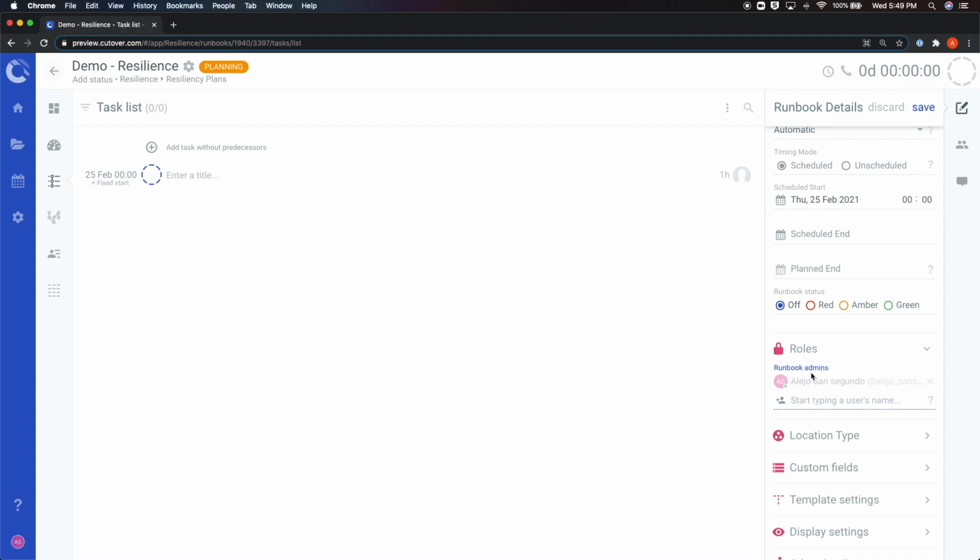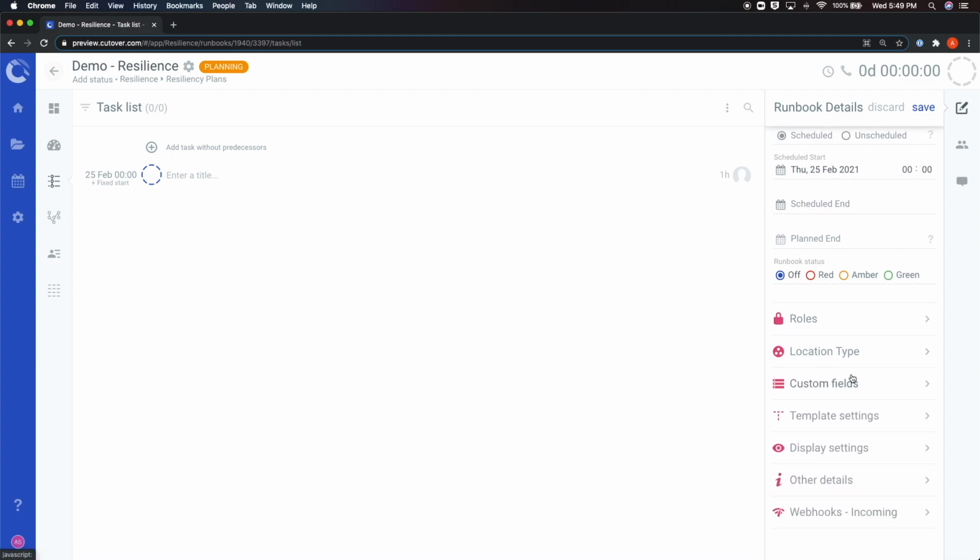Below that, you can also see any custom fields that have been enabled for the account. These will vary per account and instance. Remember that custom fields can be enabled by a system administrator. Please refer to our Help Center for further details regarding custom fields.